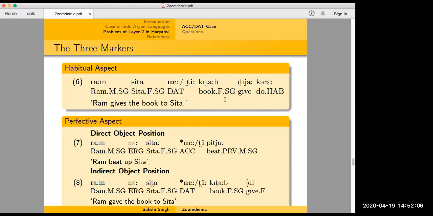Ramna Sita Ti Pitya. So you have... oh wait. So it's the same as Hindi. When you have Ram Sita ko marega, you will have a third person default agreement there, I think. Okay. Yeah, in 7, that's what happens.